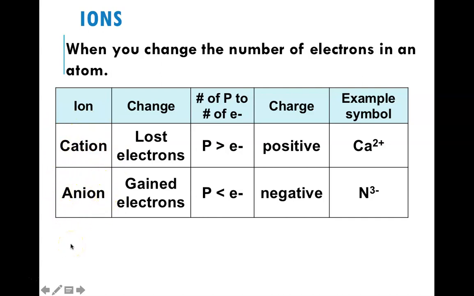Cation, loss of electrons, so you end up having more protons than electrons, so you've got a positive charge. One example, calcium 2+. Versus an anion, where you gain electrons, so the number of electrons is greater than the number of protons. Therefore, it's a negative charge. For example, nitrogen with a 3- charge.